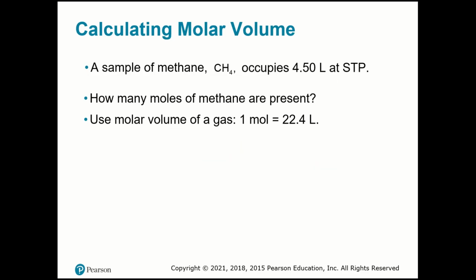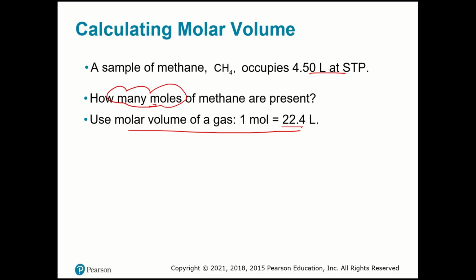Okay, a sample of methane, CH4, occupies 4.50 liters at STP. How many moles are present? They're asking for moles. I know the molar volume, which is 1 mole equal to 22.4 liters, and I have liters.